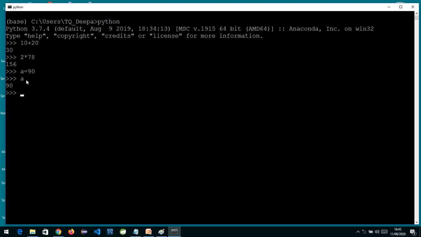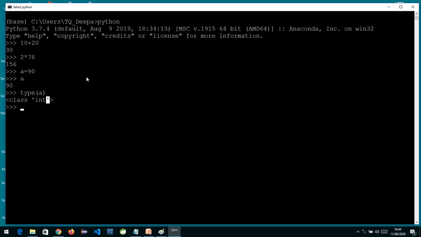Now we have learned that Python is a dynamically typed language. Dynamically typed language means we never specify the type here. We have not written int or anything. Dynamically, based on the value, the type will be assigned by the interpreter itself. So we have one function called type. The type function will tell you the type of the object you have passed. If I say type of a and press enter, we can see the type of a is integer. It's written class int.